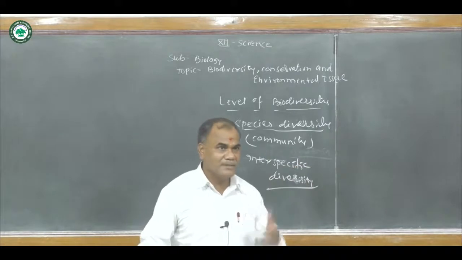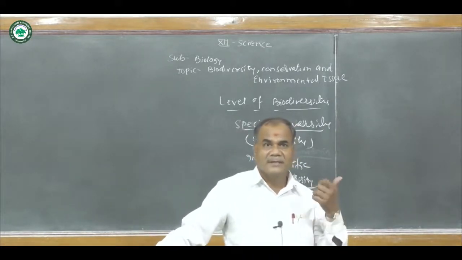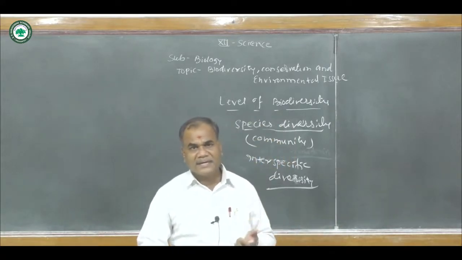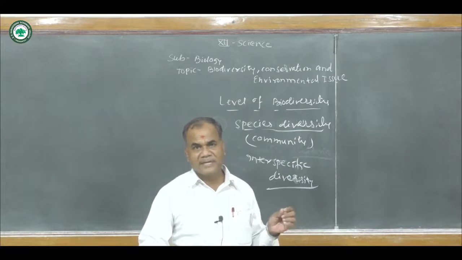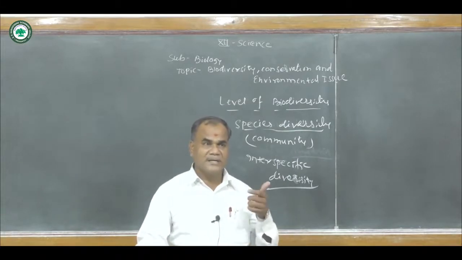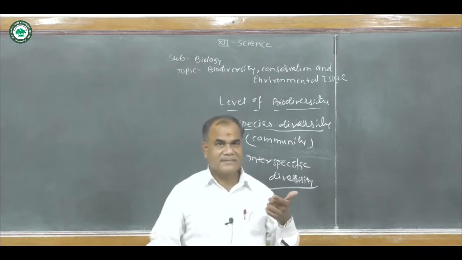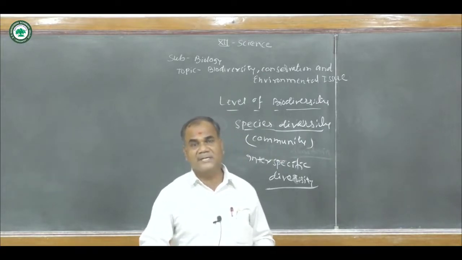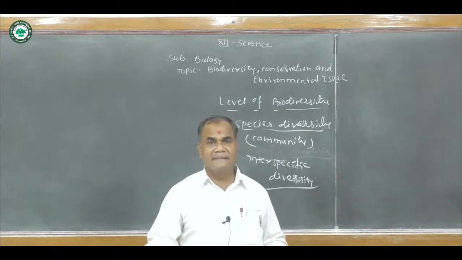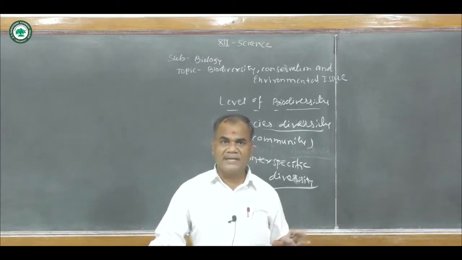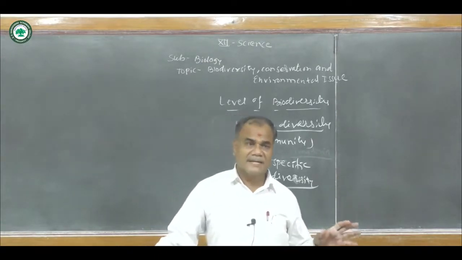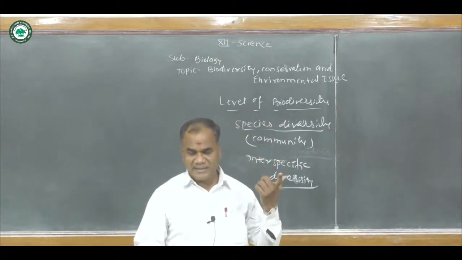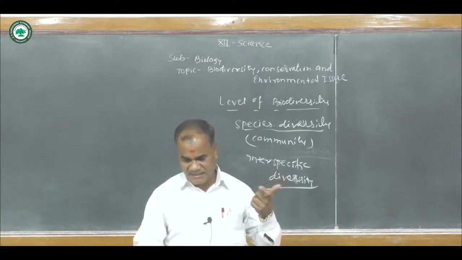We take another example when we visit the Bhandardara region, in Akole, or Kalsubai. In our region, Maharashtra, great diversity of plants can be found. Many different types of plants from all over the world can be found in the Kalsubai or Bhandardara region. Species diversity is found there because rainfall is very high, so all types of plants can be seen there. The climatic condition is very good for the growth of these different types of plants. So great diversity of plants as well as animals can be found in the Kalsubai or Bhandardara region in Nagar district.